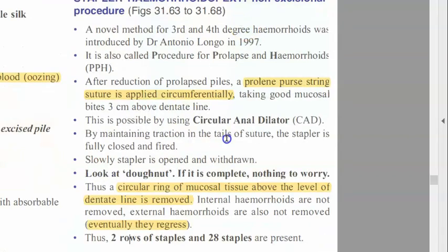So circumferentially they are doing something, right? So it looks like a donut. They are saying circular ring of mucosal tissue above the dentate line is removed. Internal hemorrhoids are not removed. External hemorrhoids are also not removed. They only regress by themselves later. 2 rows of staples, 28 staples.